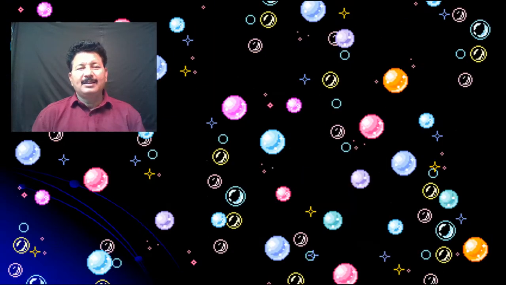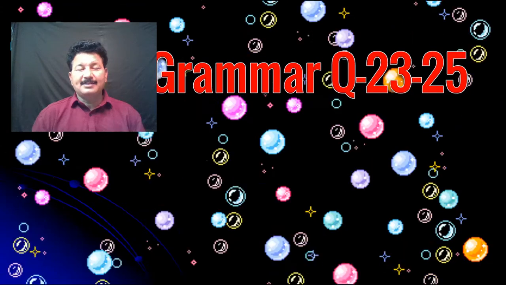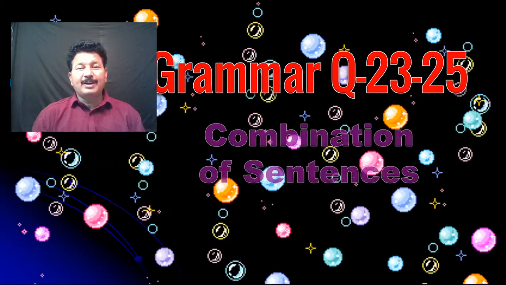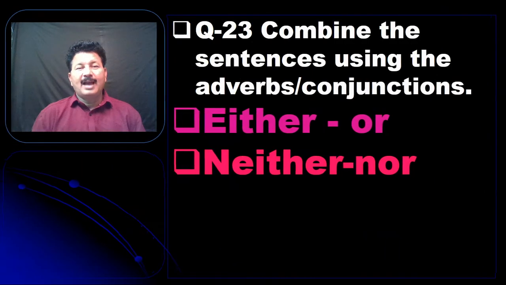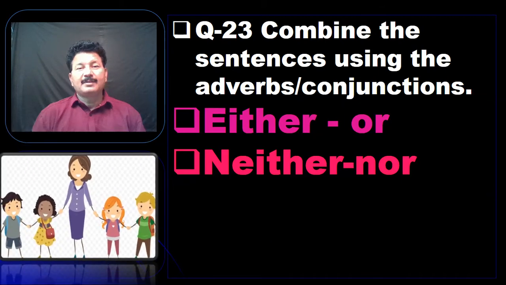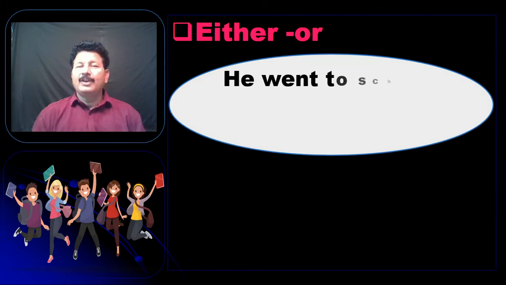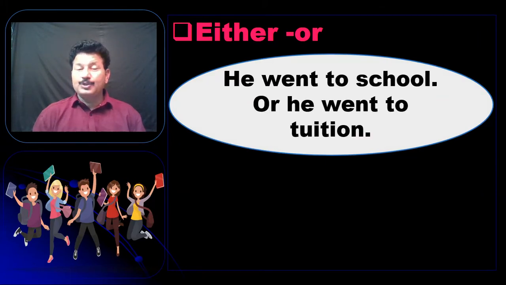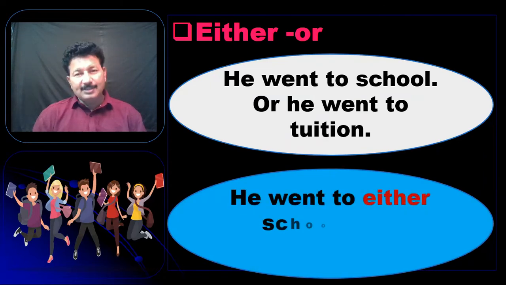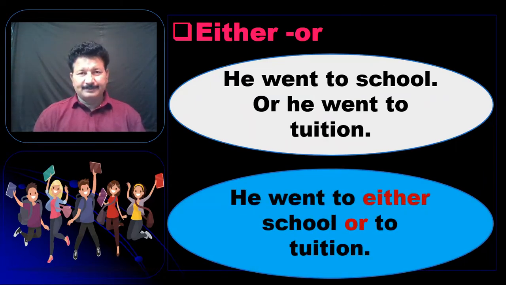Now let's learn combining sentences from question number 23 to 25, and we'll work with either-or and neither-nor. Look at this example. He went to school or he went to tuition. Both "he went" is common, but the difference is school or tuition. So he went to either school or to tuition.